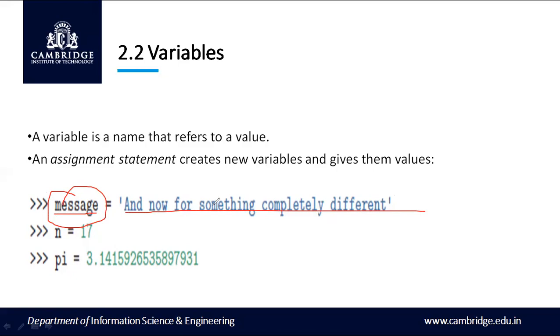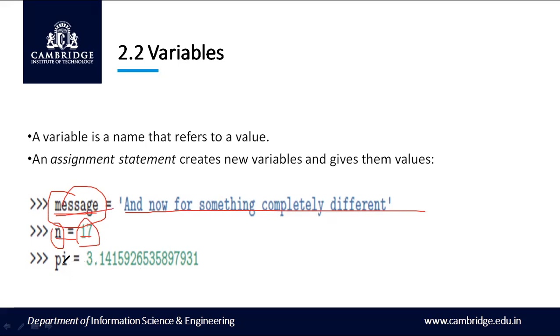So that means this is the value for the variable message. Here I have another variable, n, which holds the value 17. That is the integer type, so this is the integer variable. This is the string variable.